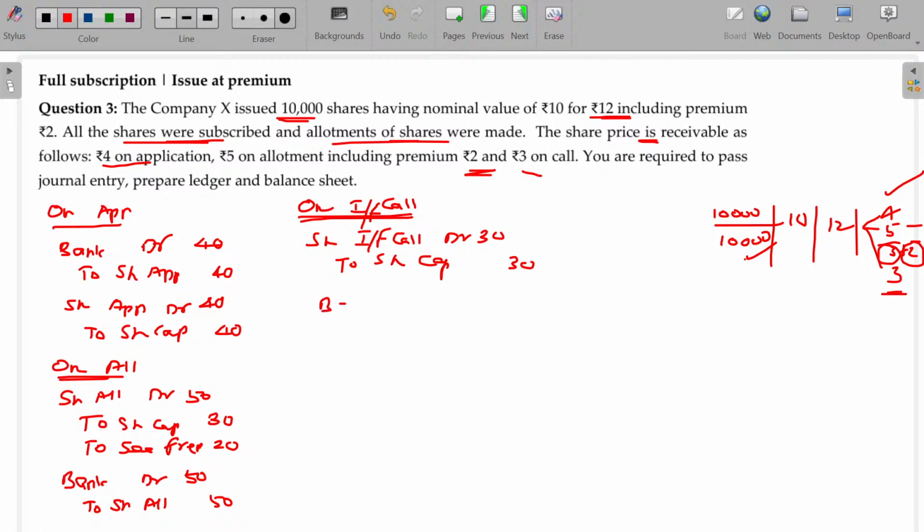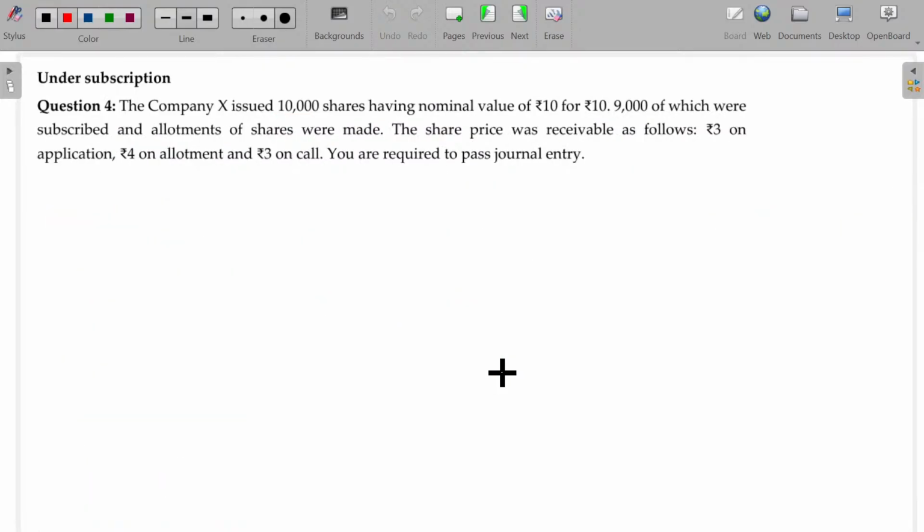Next one being the collection entry. So bank account debit to share first and final call account. The value being 30,000. Clear? Now let's move on to the next one.